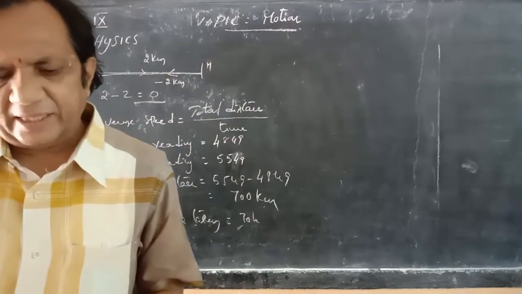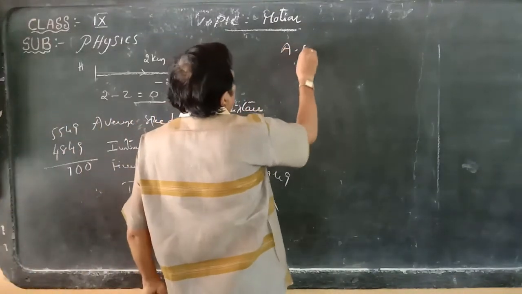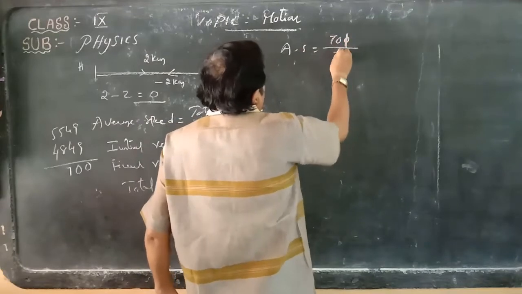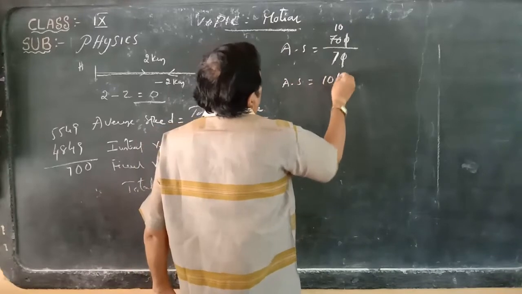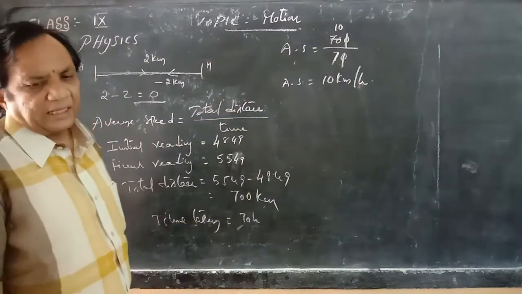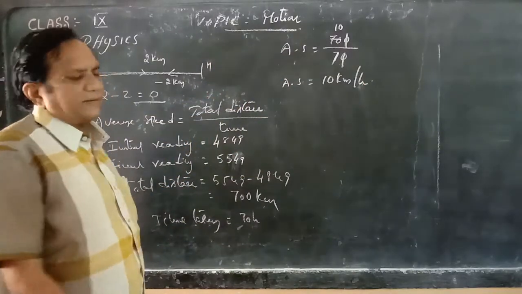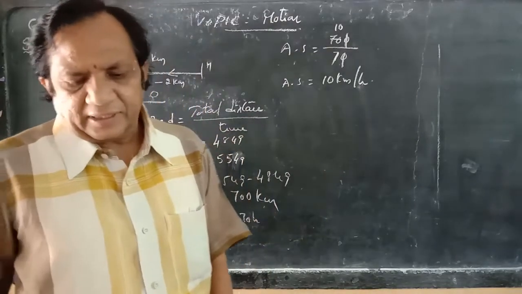Then we calculate the average speed. Average speed is equal to total distance 700 by 70. 7 ones are 7, 7 tens are 70. So the average speed of the car is only 10 kilometers per hour. It goes very slowly. He travels only 10 kilometers per hour, a very, very small distance covered. Okay, then next.